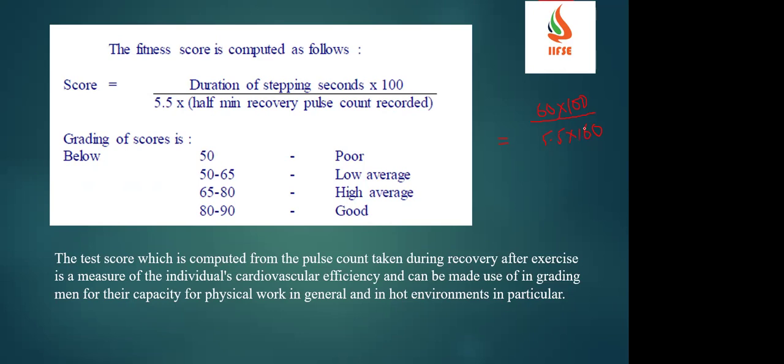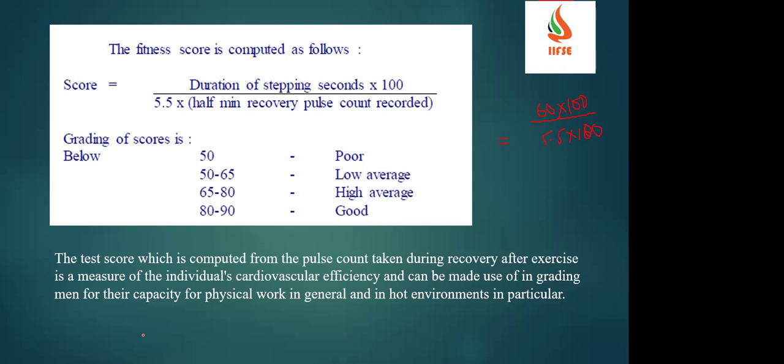So here if I take 100, we'll see what will happen. 5.5 into 100, which is 550. So 6000 divided by 550, which is 10.9. I think your safe limit should be 50 to 65 is the lower average. 65 to 80 is the high average, and you should get at least a minimum of 80 in the score, so that you will be in good condition. You are physically fit. Okay.